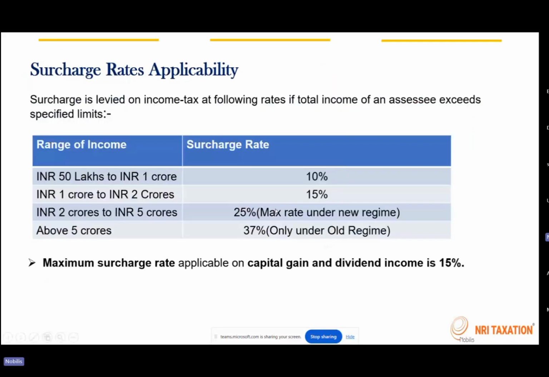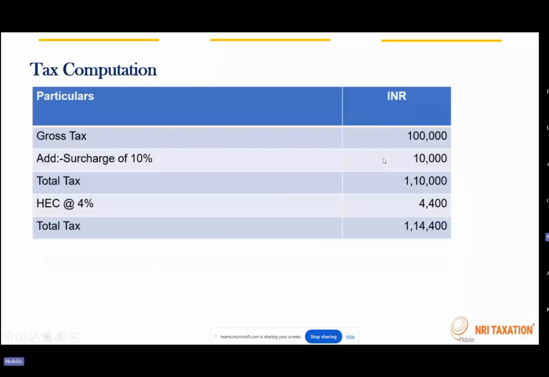Here, I've just taken a hypothetical number to show how the taxes are computed. Suppose your gross tax is 1 lakh rupees. This 1 lakh rupees is on the basis of your slab rate. The gross tax is 1 lakh. A surcharge of 10% is applicable if the total income exceeds 50 lakh rupees. So 10% will be applied on this gross tax of 1 lakh.